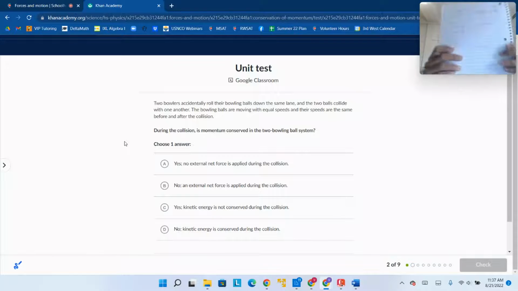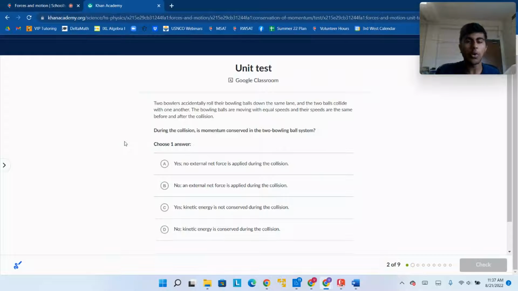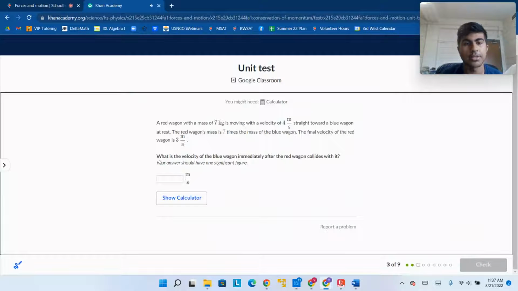So change in momentum equals impulse, J, equals force times time. J is 0 since there's no change in momentum, which means that F has to be 0. There is no external net force applied, right? It's in its own closed system. There's no external net force, so momentum is conserved. So our answer here is going to be A. And we can keep going to the next question.